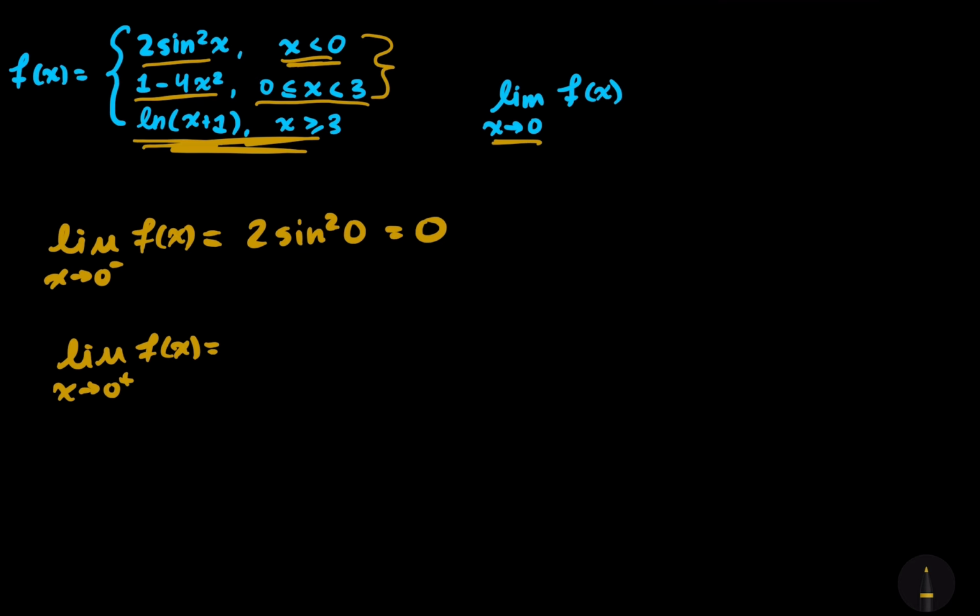We have this other region over here. We have values that are greater than or equal to 0 and strictly less than 3, and we're using this quadratic expression over here. So we can use direct substitution, 1 minus 4 times essentially 0 squared, which is just going to be equal to 1. And so here we reached a bit of a problem.